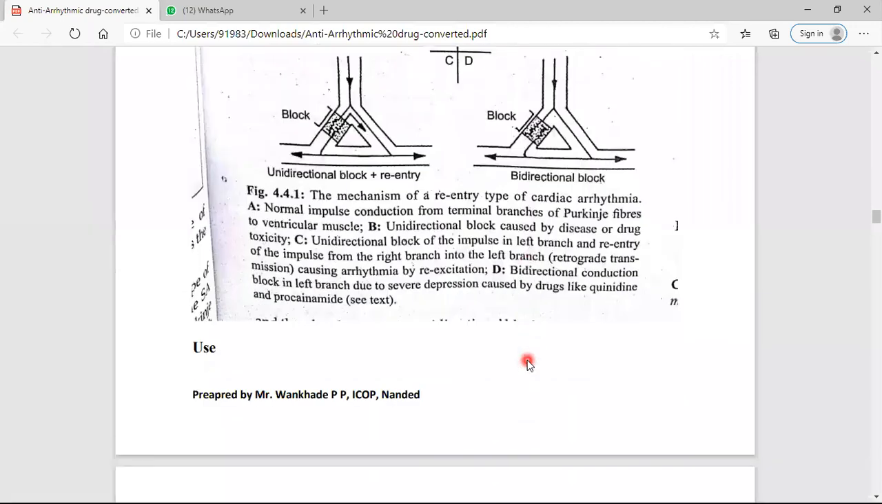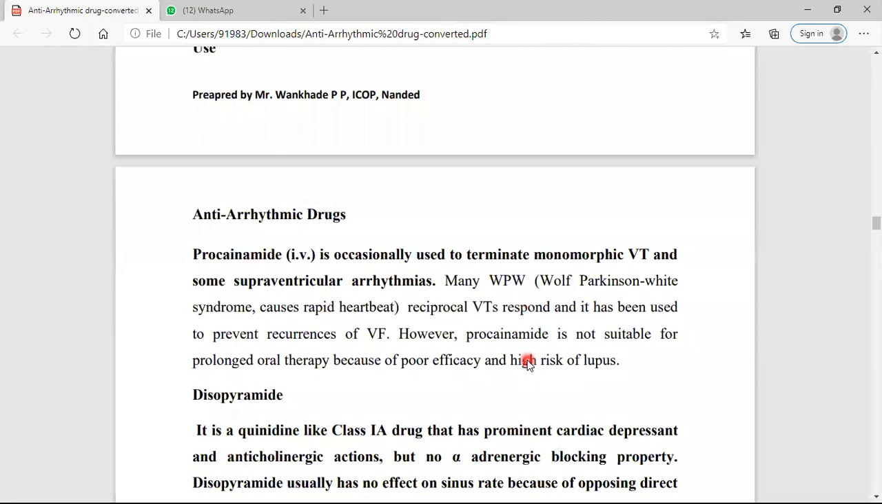Okay, now procainamide is occasionally used to terminate ventricular tachycardia and supraventricular arrhythmia. So simply understand it is used in ventricular tachycardia. If you don't understand, just write it down in your own notes. VT means ventricular tachycardia, and it is used in supraventricular arrhythmia.